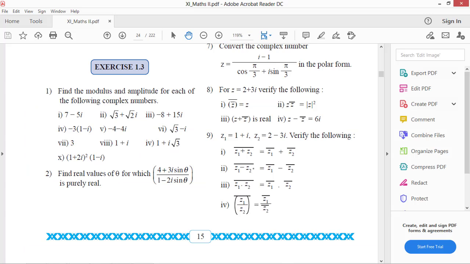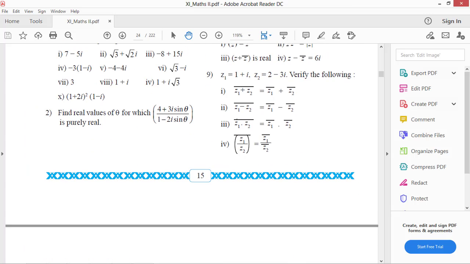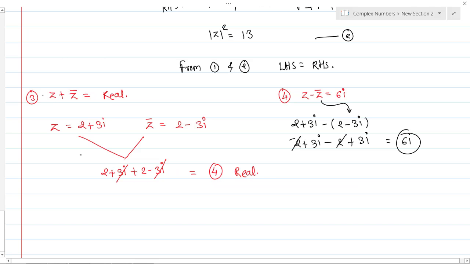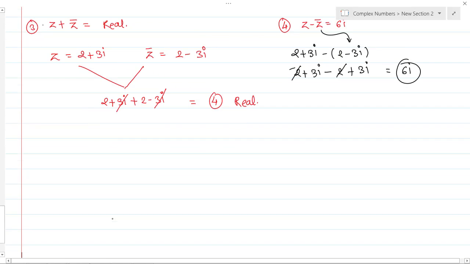Let's see the next question. Question number 9, and I think this is the last question of this exercise.